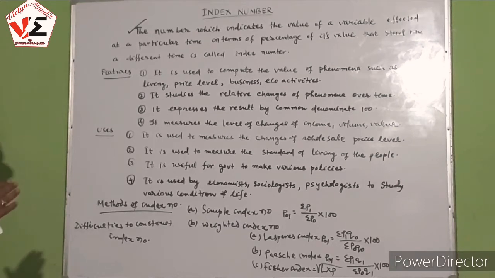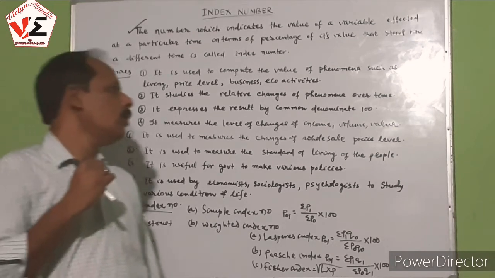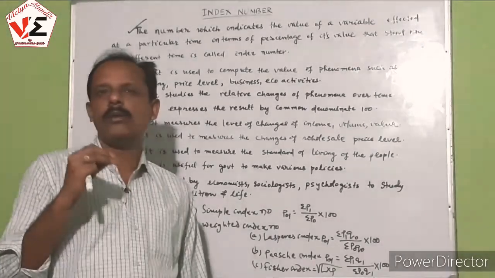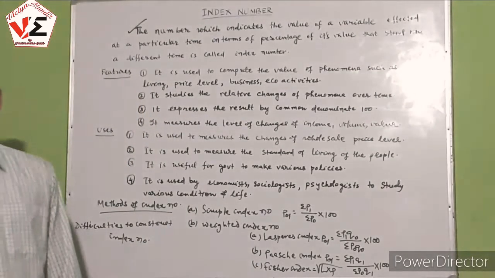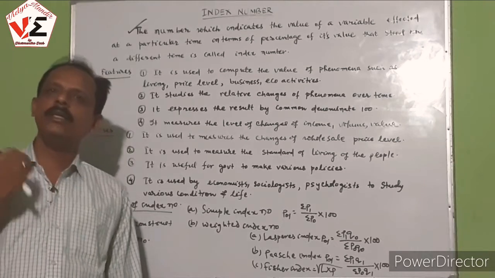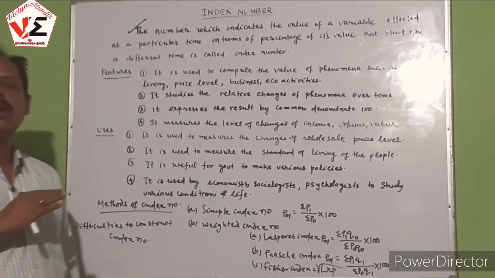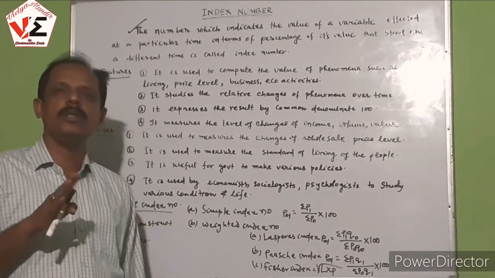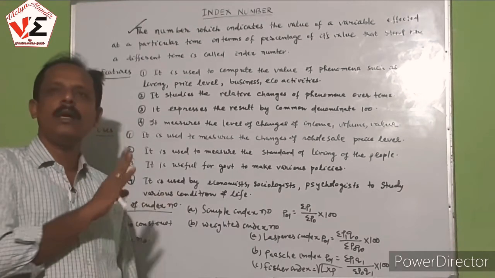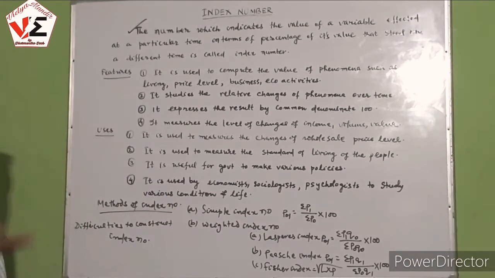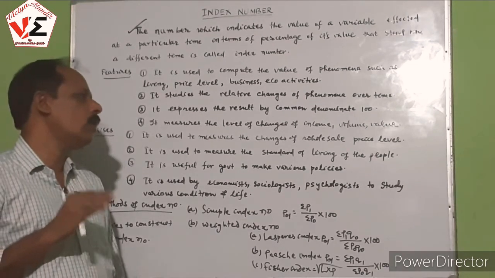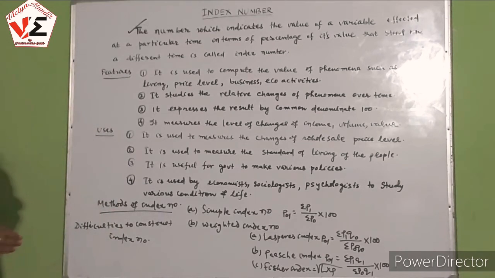It expresses the result by the common denominator 100. We must find out the index number in terms of percentage, though we are not giving the symbol of percentage, but we must take 100 as the base and calculate the index number. It measures the level of changes of income, volume and value, that is, the changes in the income level, volume and value are measured in terms of index number.